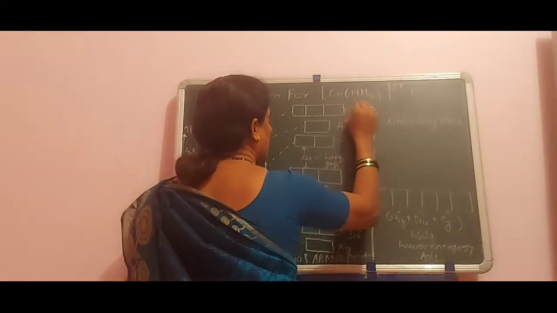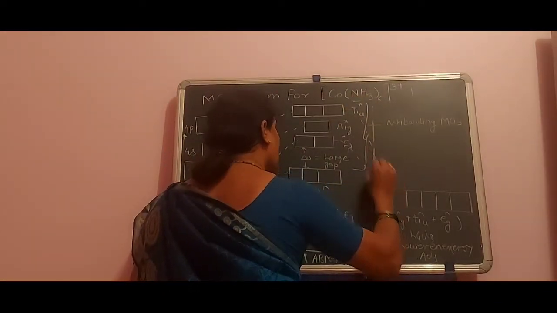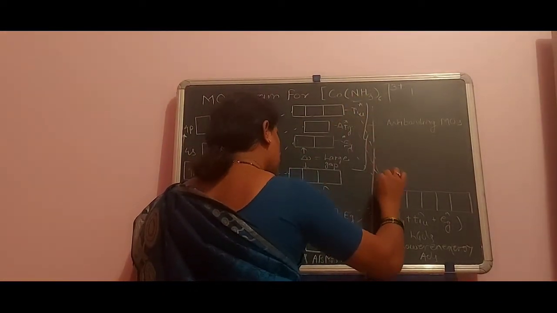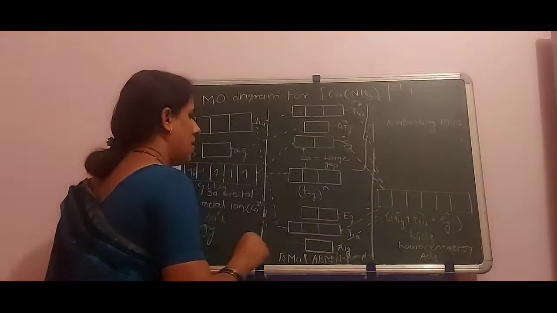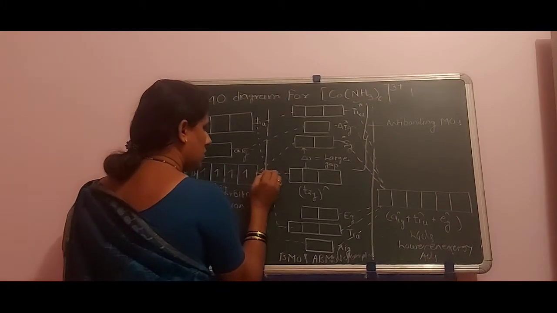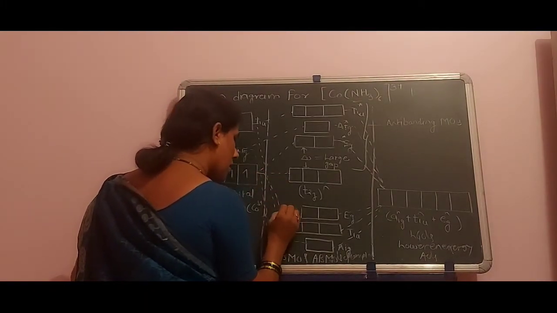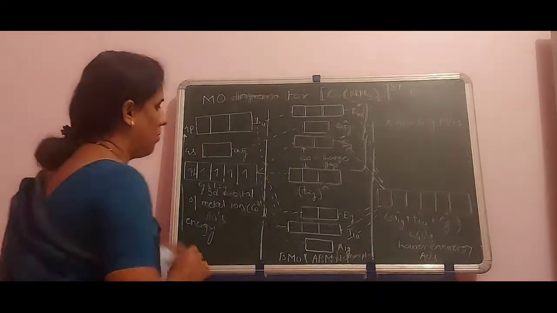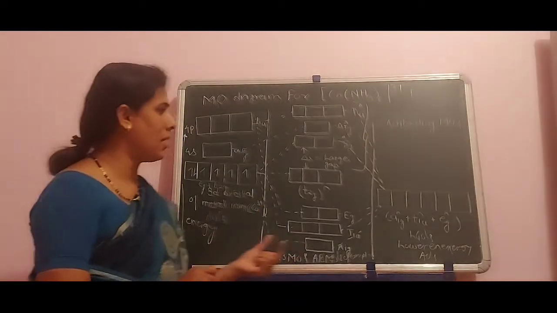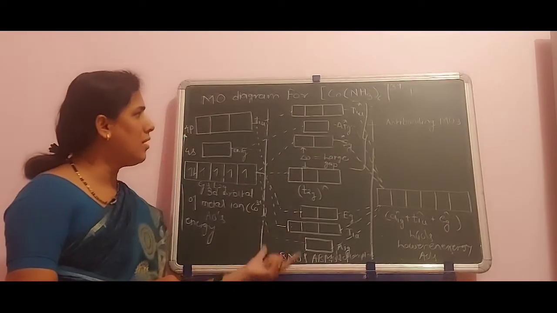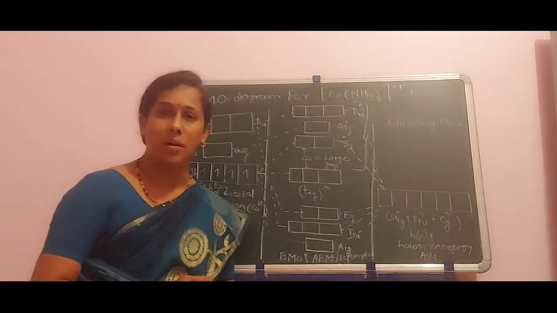Okay, from T1U here, A1G here, and Eg here. Eg from this position. Now just matching the orbitals with the central metal ion and ligands. This molecular energy diagram is completed.